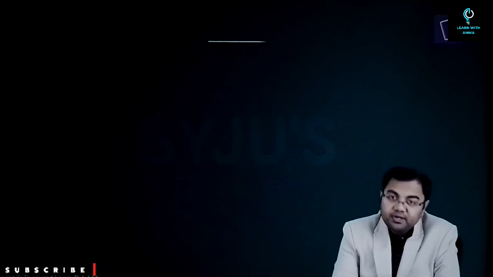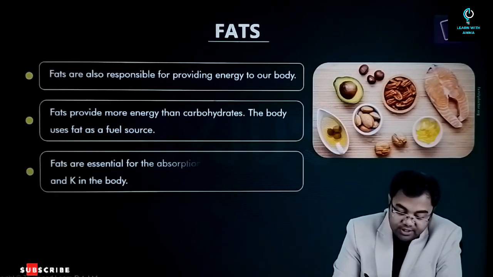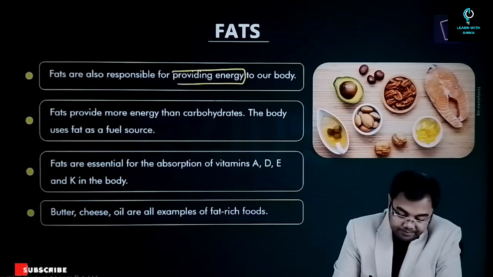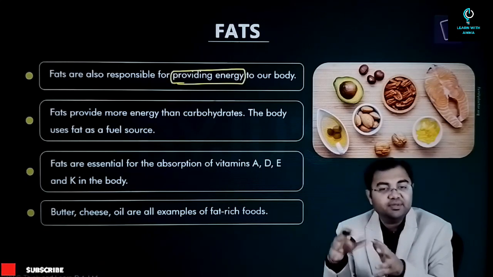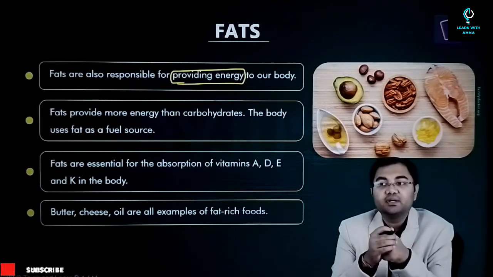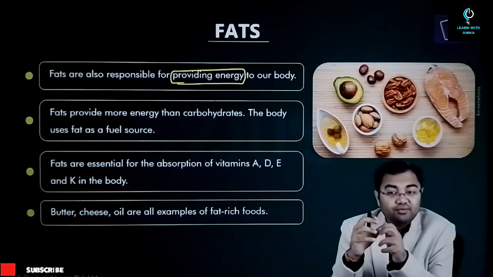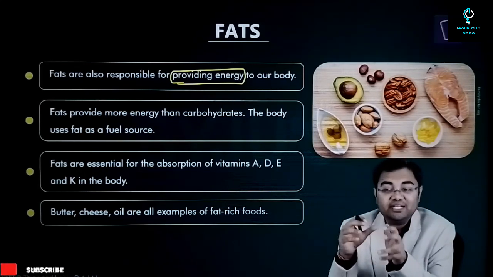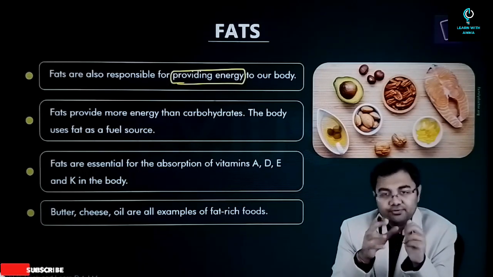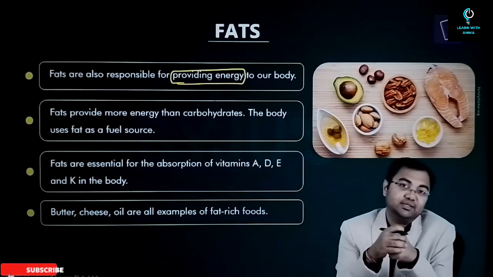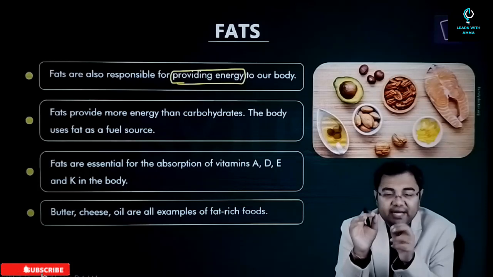That's it. Now after proteins, the next nutrient is fats. Now again, fats are also responsible for providing energy. They are also required for providing energy to the body. So they have a similar function as compared to carbohydrates. But then, what is the difference? Why do the nutritionists tell you to cut the carbs and do not tell you to cut the fats? Of course, it is required that you will have to cut the fats as well. But why they specifically talk about carbohydrates has a very specific reason.